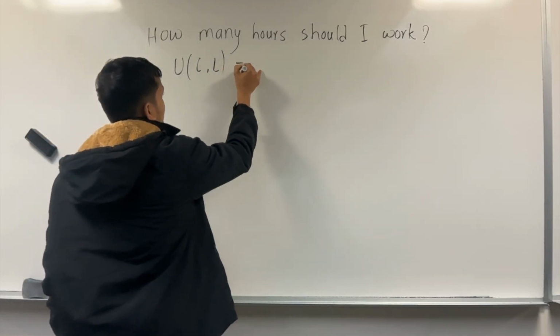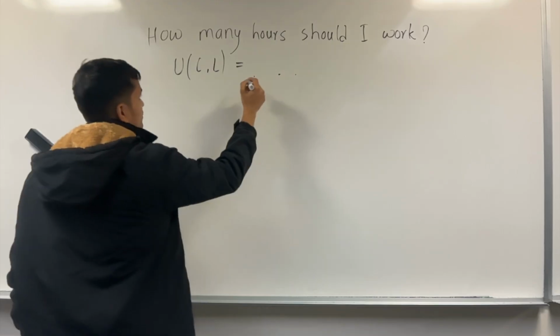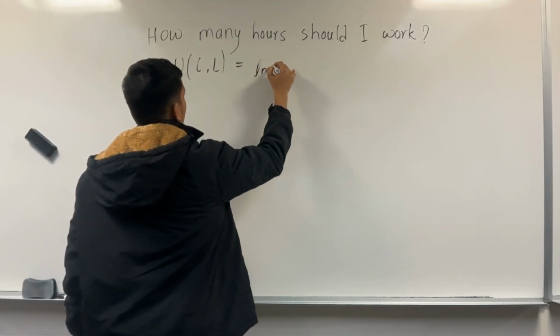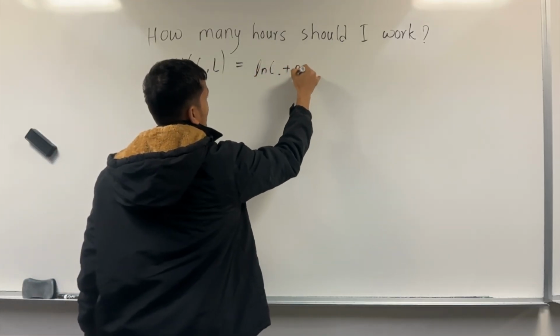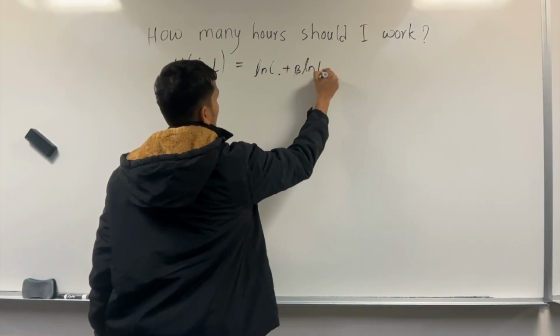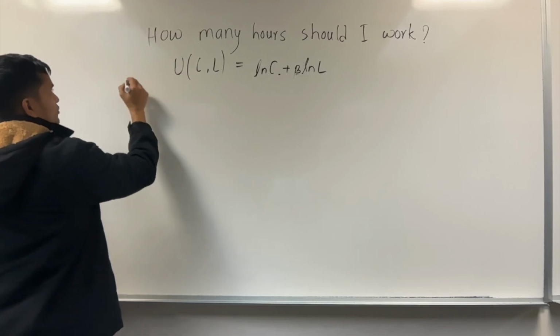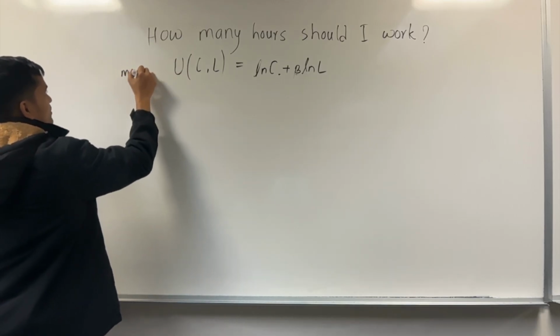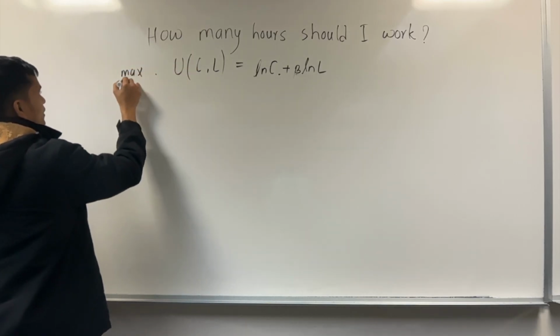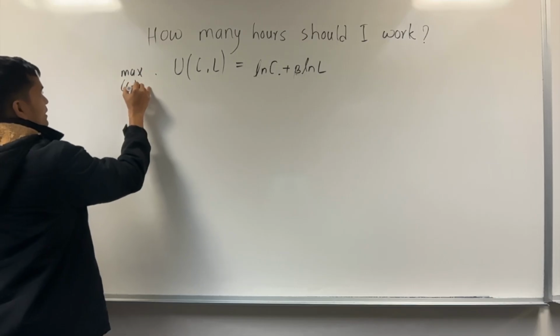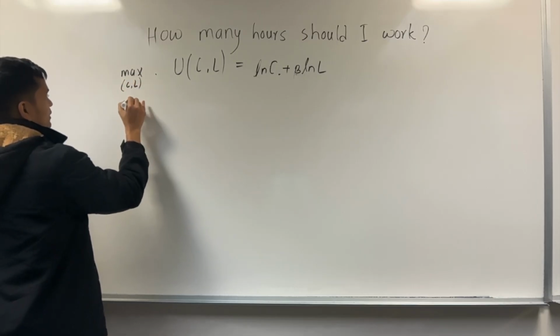It can be a function like ln of C plus beta times ln of L, and they always try to maximize this, where you maximize C and L such that